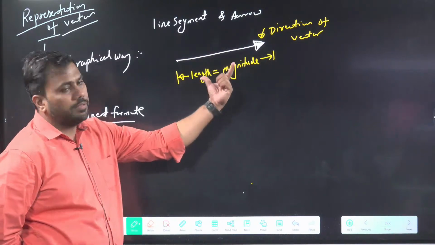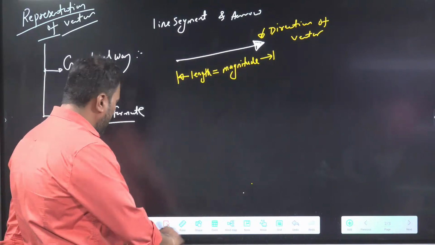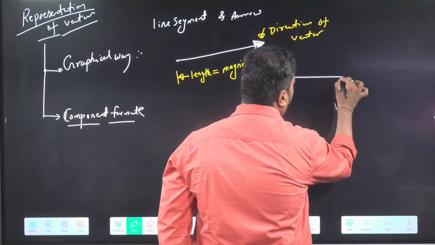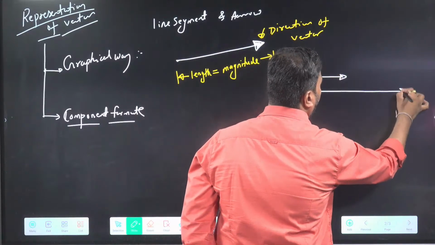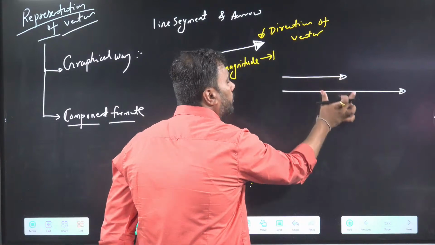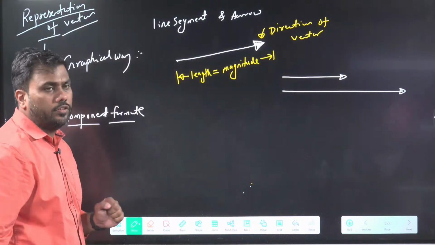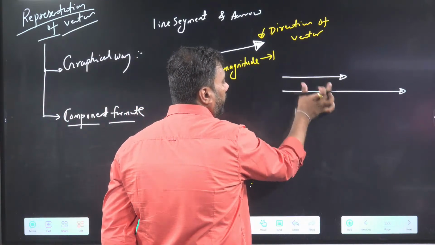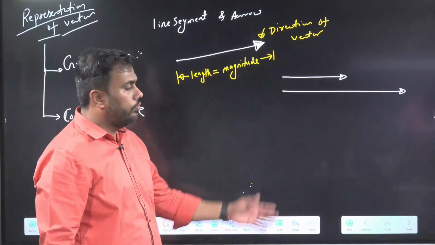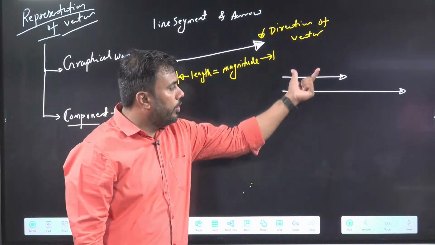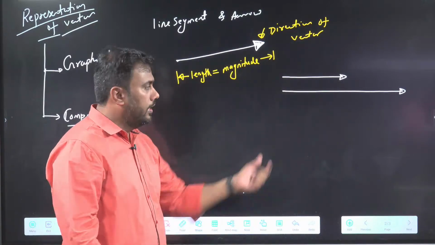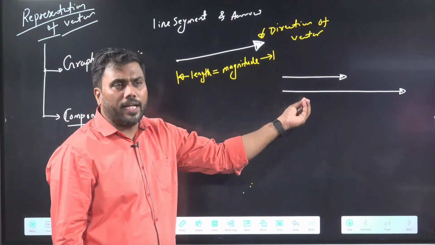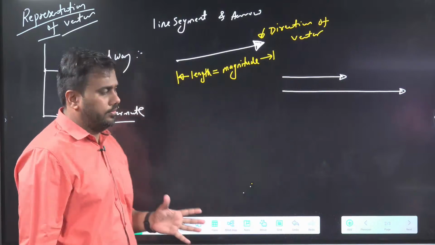Okay, the length of the line segment gives you magnitude. Now, I can draw different kinds of vectors here. Suppose I am drawing two vectors. This is first, this is second. The second is almost double the length of the first. So what do we know about magnitude? Because the length is double, the magnitude is double. If the second vector has double the length, its magnitude is double. So we can understand magnitude by observation of length.